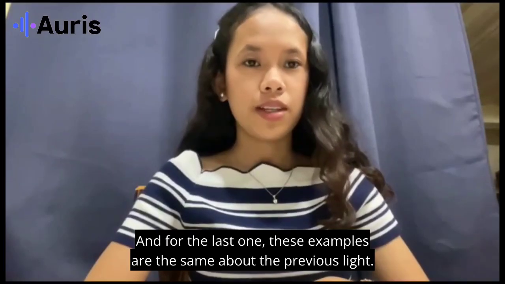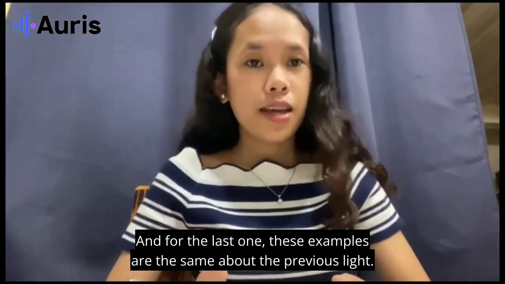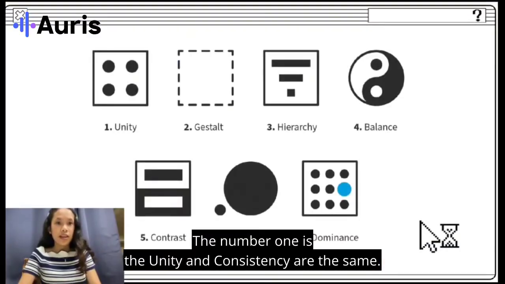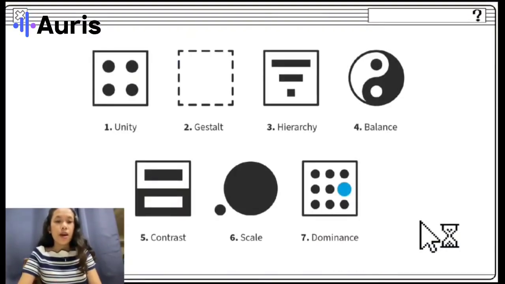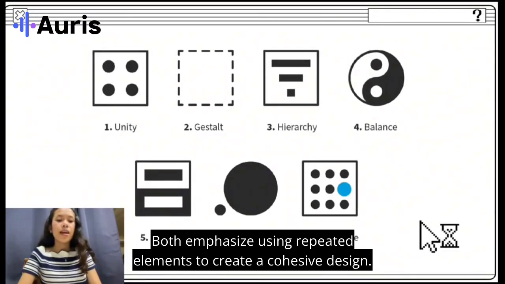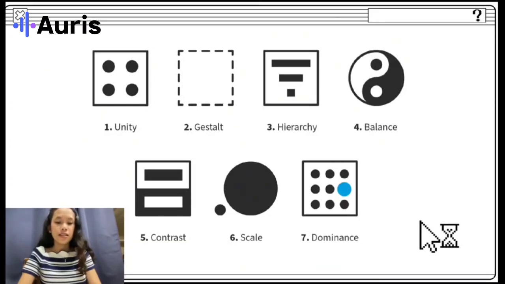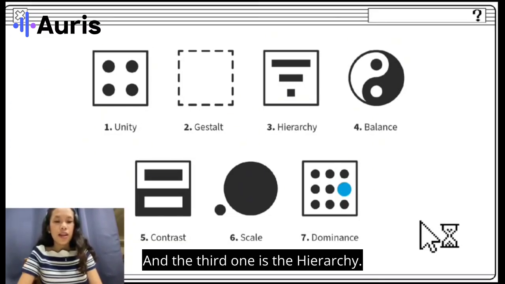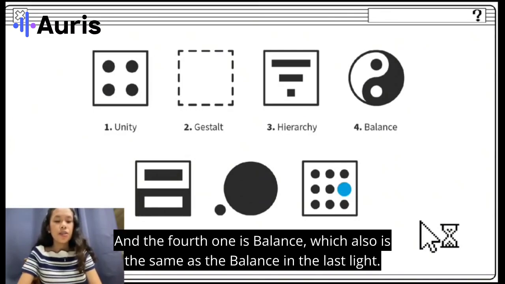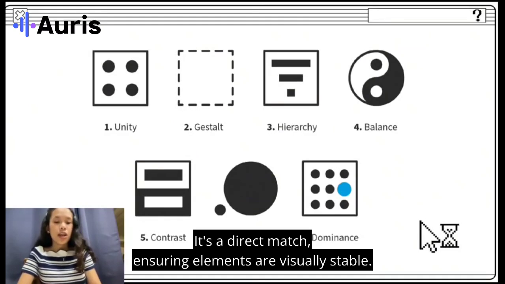And for the last one, these examples are the same as the previous slide. The number 1 is the unity and consistency are the same. Both emphasize using repeated elements to create a cohesive design. The second one is gusto. And the third one is the hierarchy. And the fourth one is balance, which is also the same as the balance in the last slide. It is a direct match, ensuring elements are visually stable.